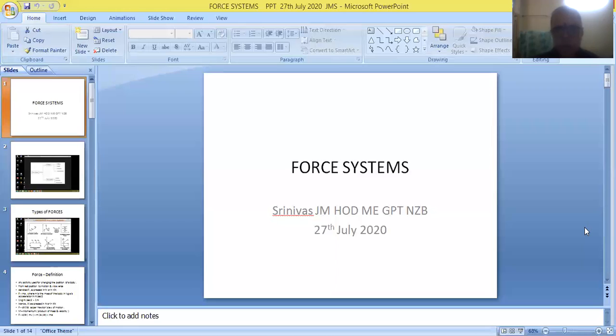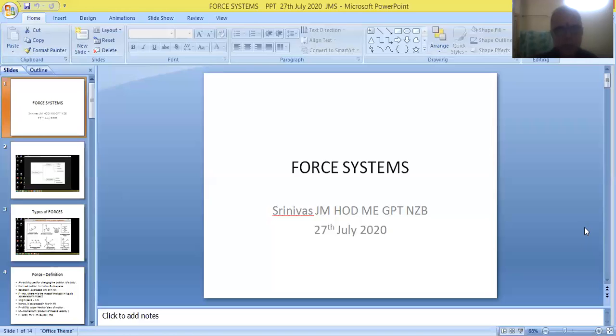Also, we have to apply a certain amount of force. So force is required for changing the position of the body, that is from rest position to moving position, or from moving position to rest position.